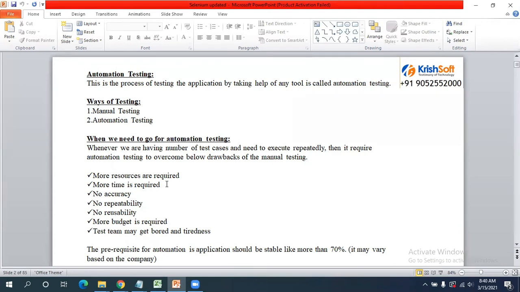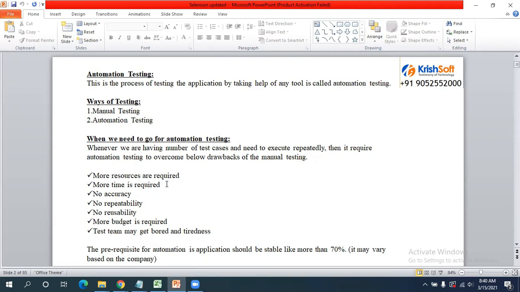If sprint 1 regression testing is going on, they need to execute everything manually. In sprint 2, again regression testing is going on, and they need to perform the regression testing manually again. They need to test the same functionalities again and again. So because of all these drawbacks, we need to go for automation testing.